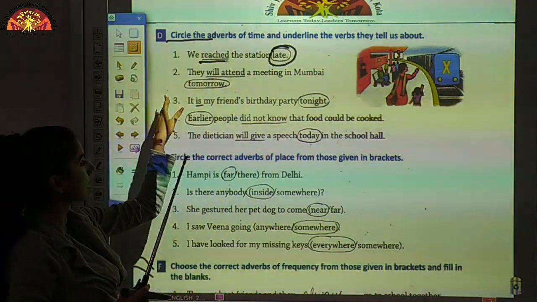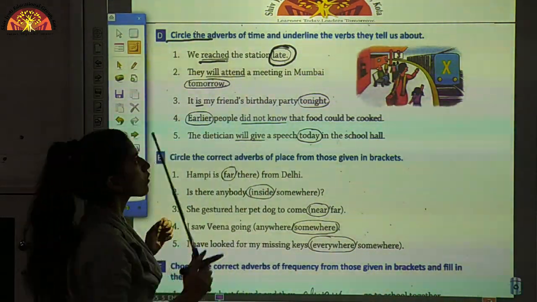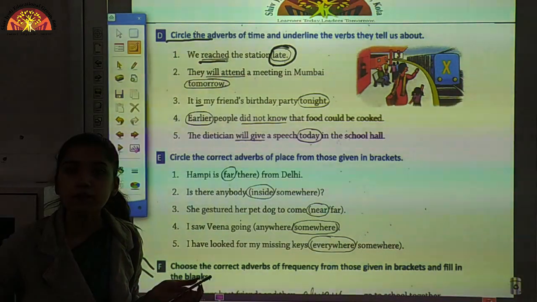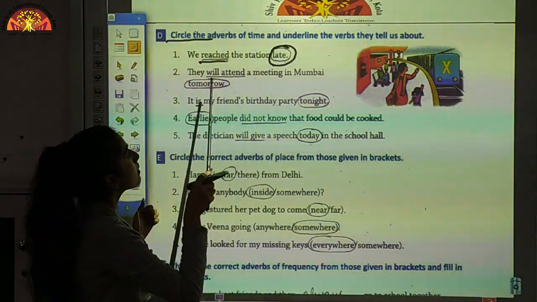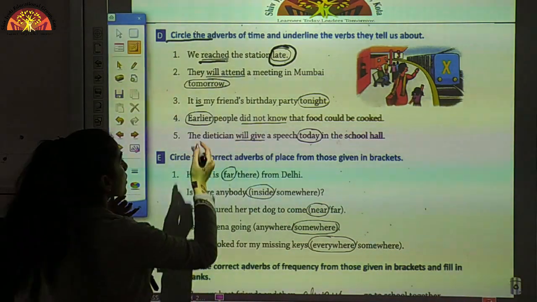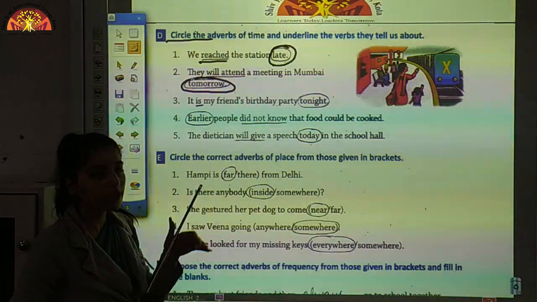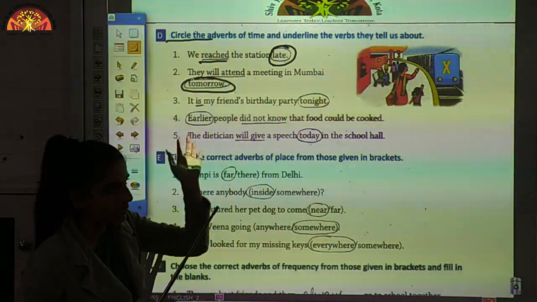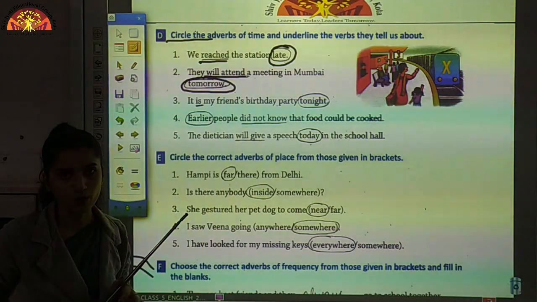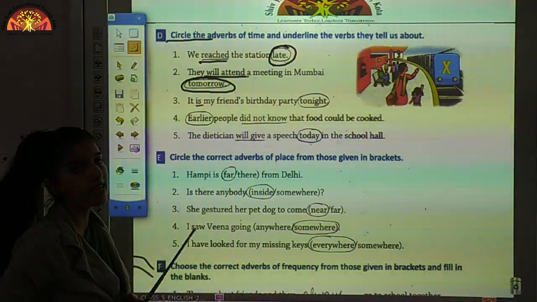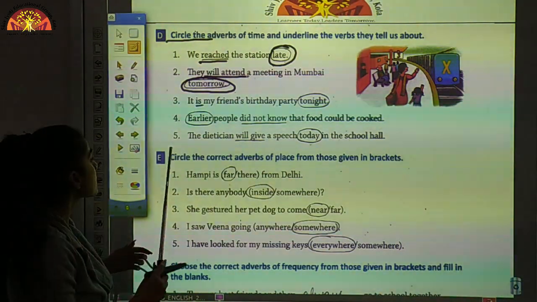And let's take the second one also. They will attend a meeting in Mumbai tomorrow. When will they attend a meeting in Mumbai? They will attend a meeting in Mumbai tomorrow. So what we have to do? We have to circle this, tomorrow, because this is the adverb of time. Okay, and what is the verb? This is will attend. This is the verb over here. Now you have to do this exercise in the same way. Let's move to another exercise.